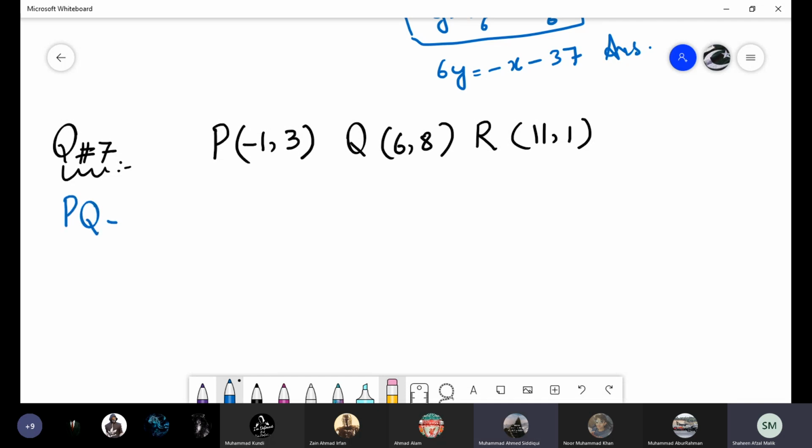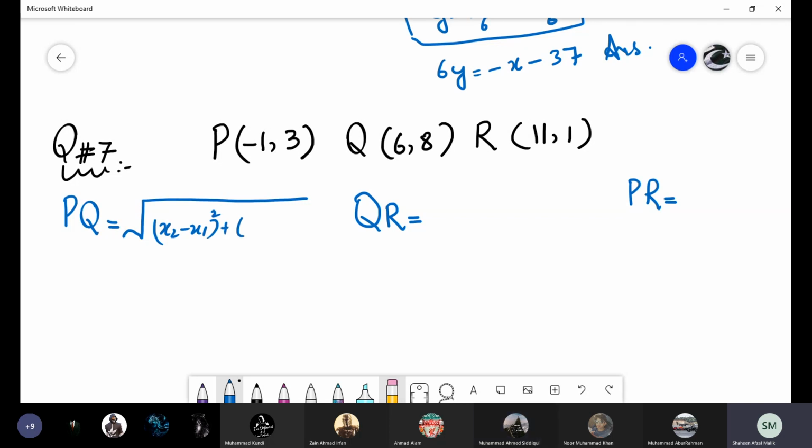You have to find out the length of PQ, then the length of QR, then the length of PR. All the lengths of these 3 points by using which formula? By using the distance formula. What is the distance formula? x2 minus x1 whole square plus y2 minus y1 whole square.